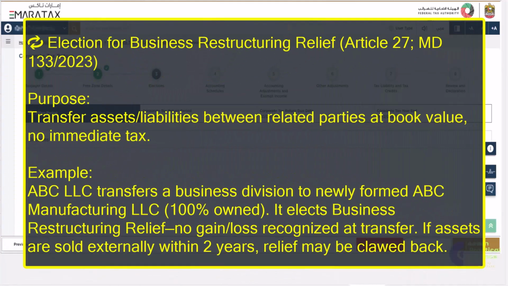The eighth one is election for business restructuring relief under Article 27, Ministerial Decision 133 of 2023.